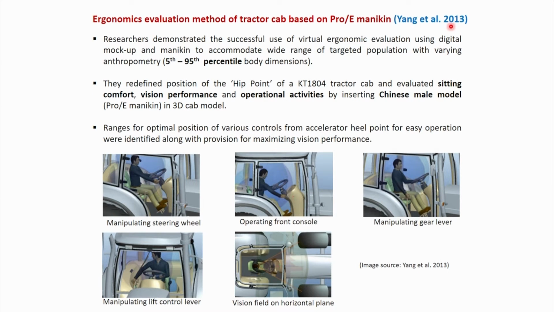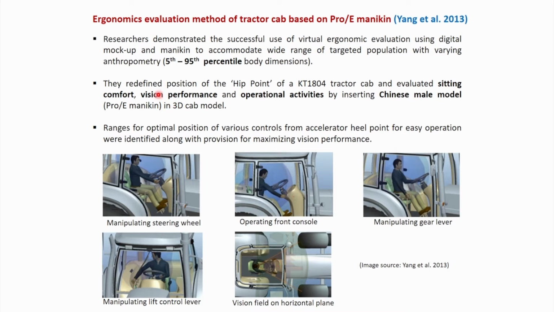Young et al. 2013 in their research paper Ergonomics Evaluation Method of Tractor Cab based on ProE mannequin. In this research paper, researchers demonstrated the successful use of virtual ergonomic evaluation using digital mock-up and mannequin to accommodate wide range of targeted population with varying anthropometry, that is from 5th percentile to 95th percentile body dimension.